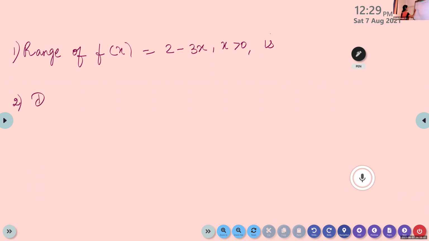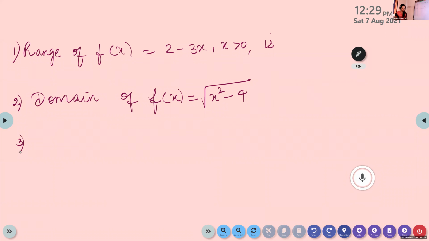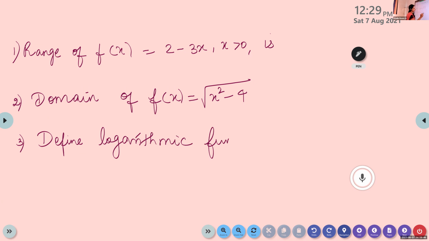Next one, domain of f of x is equal to root of x square minus 4. Third one, define logarithmic function.